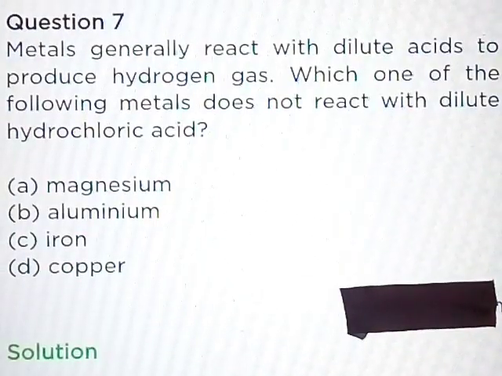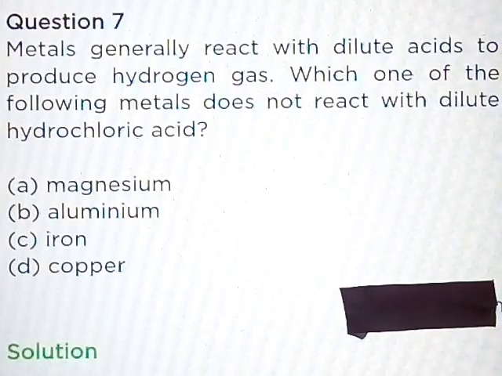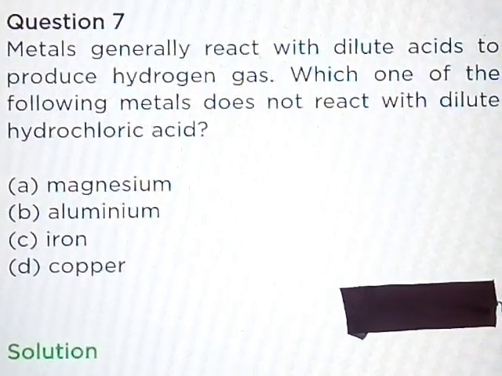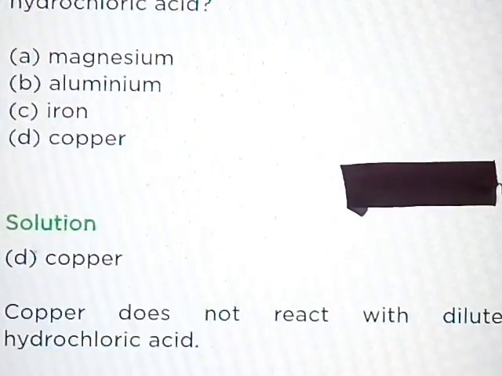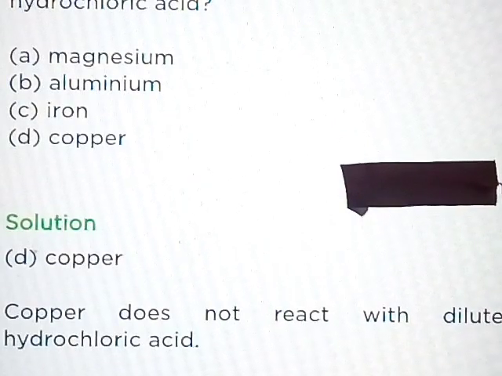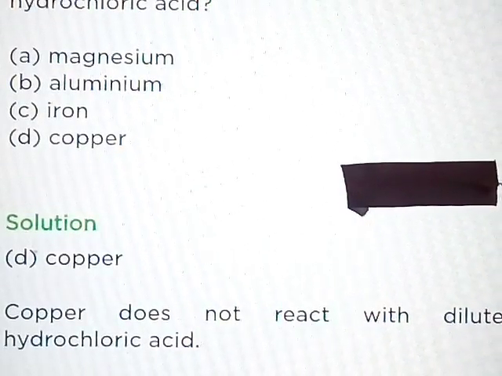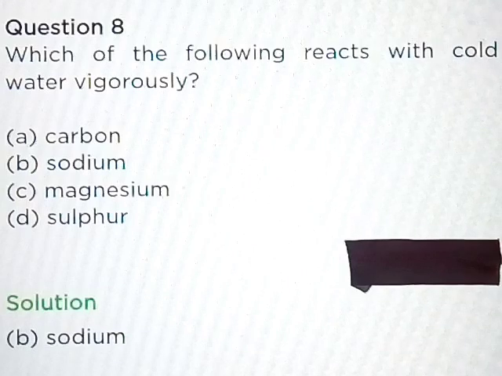Question number 7. Metals generally react with dilute acids to produce hydrogen gas. Which one of the following metals does not react with dilute hydrochloric acid? A, magnesium, B, aluminium, C, iron, or D, copper? Solution: copper. Copper does not react with dilute hydrochloric acid.